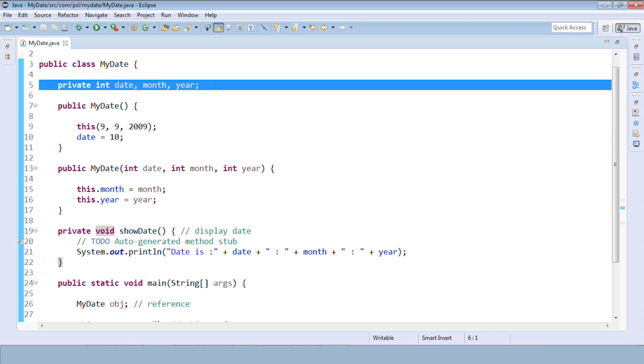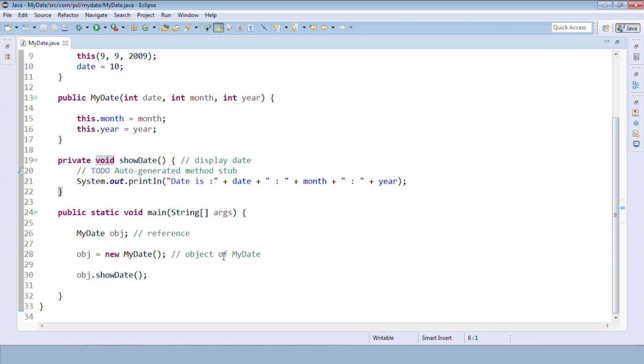Because the values of these variables change on the instance. The values of the global variables or the instance variables change depending on the object which we are creating. If I am creating object 1 and passing some data along with it, that data is associated with this object.